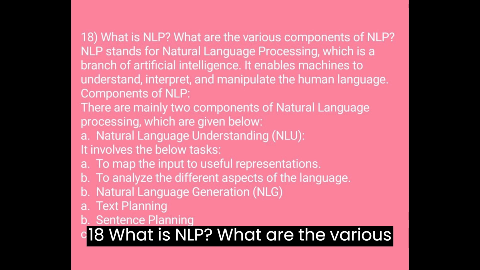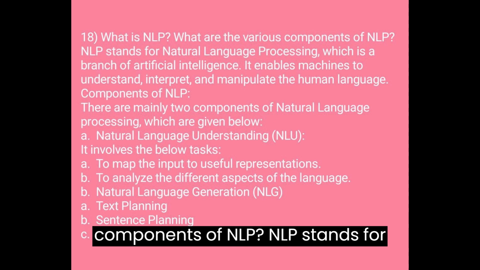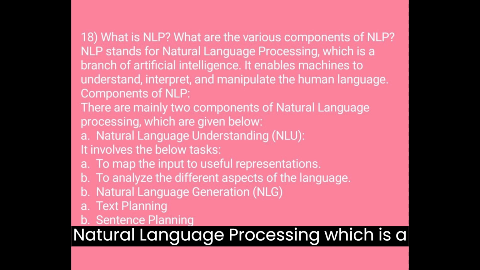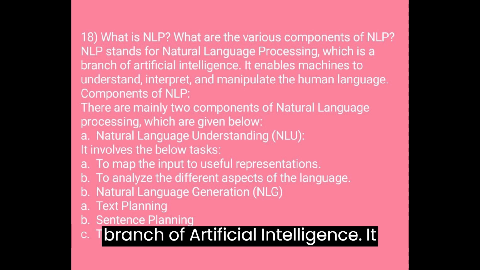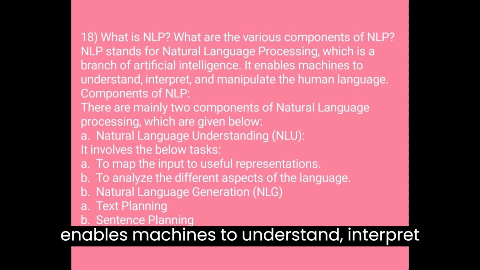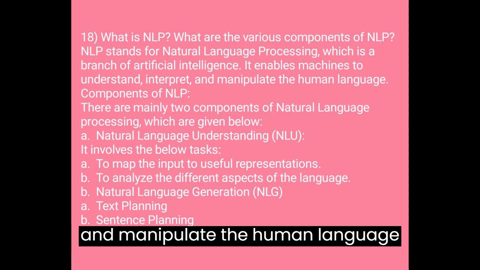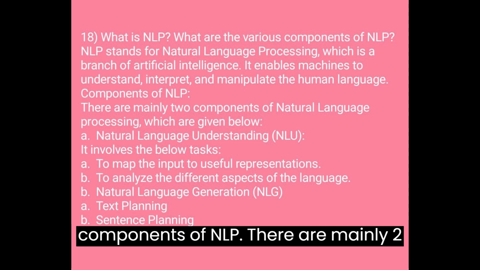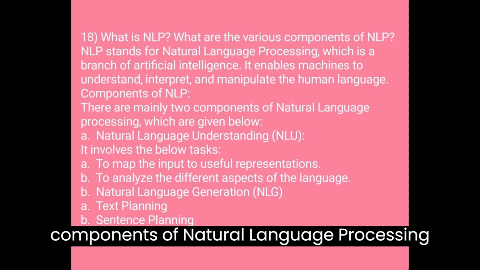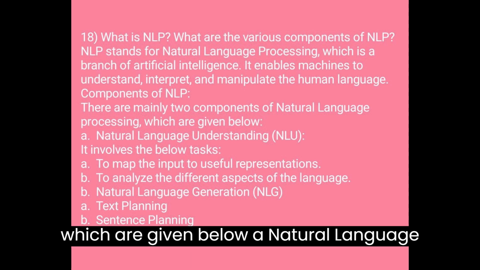18. What is NLP? What are the various components of NLP? NLP stands for Natural Language Processing, which is a branch of artificial intelligence. It enables machines to understand, interpret, and manipulate human language. Components of NLP. There are mainly 2 components of natural language processing, which are given below.